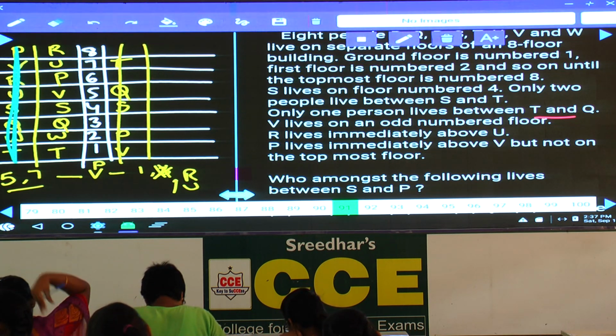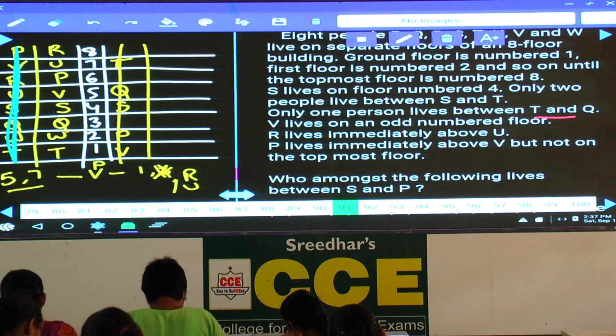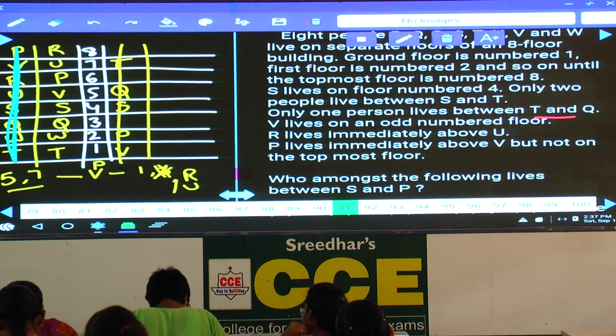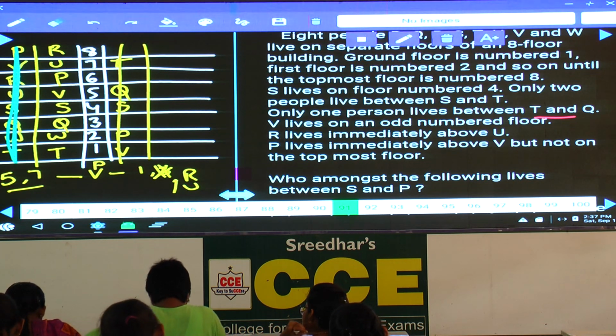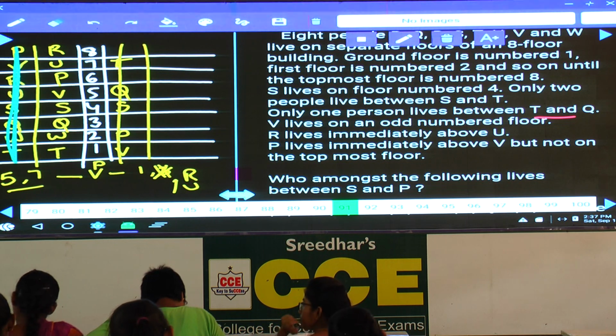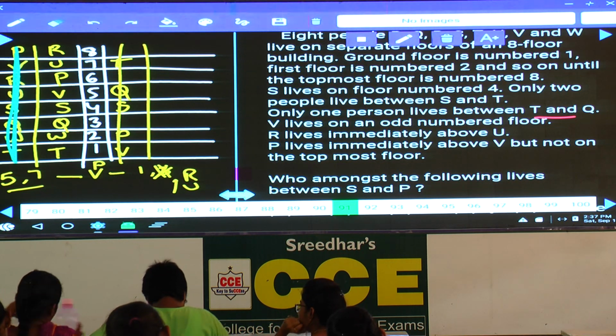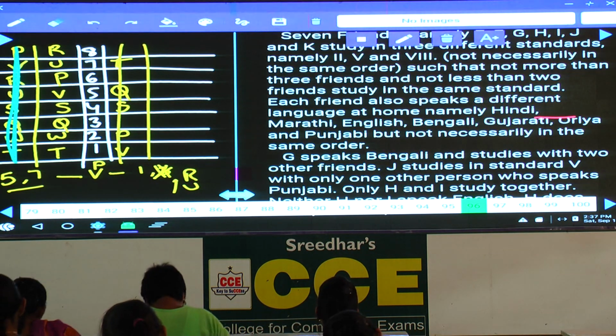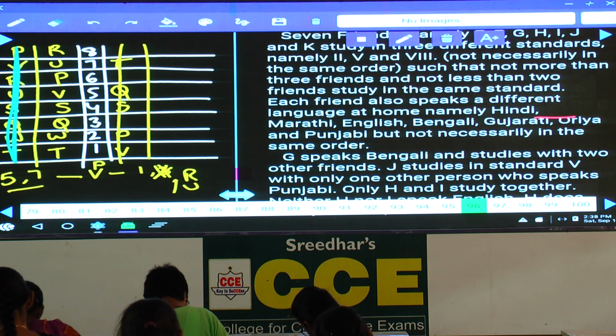Then 96 to 100. Now in this 96 to 100, how many persons are there? There are 7 friends, namely E, F, G, H, I, J, and K studied in 3 different standards, 2nd, 5th, and 8th. Now how many persons are there? 7 persons and 3 different classes. Hence it comes under which category? Common parameter. As it comes under common parameter, then we need to divide the diagram according to the parameter only, isn't it?